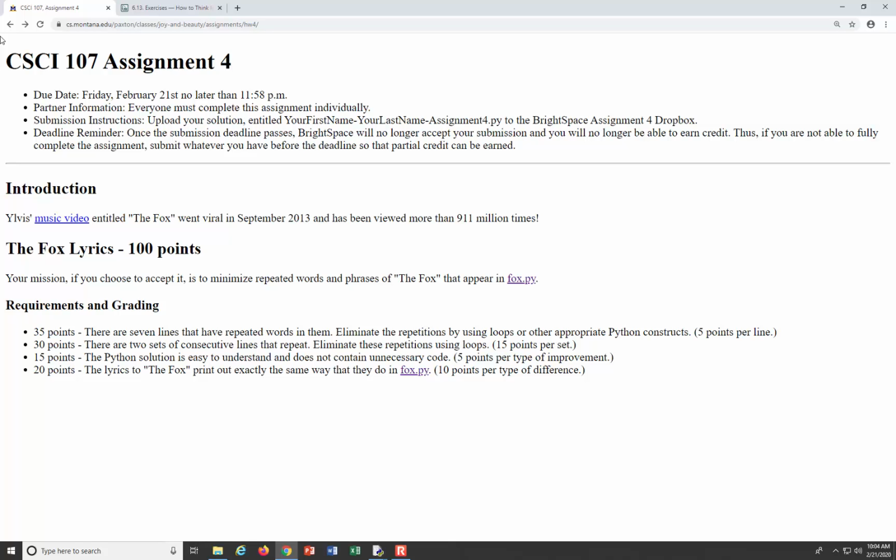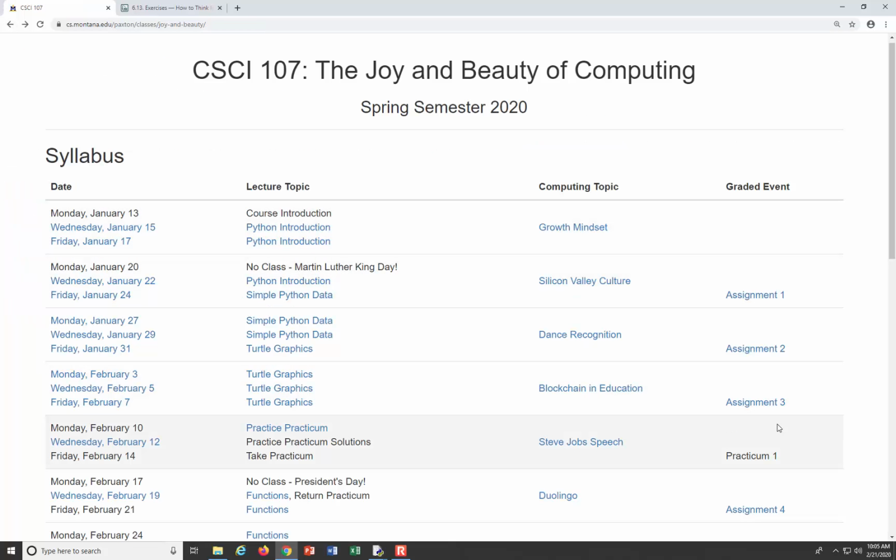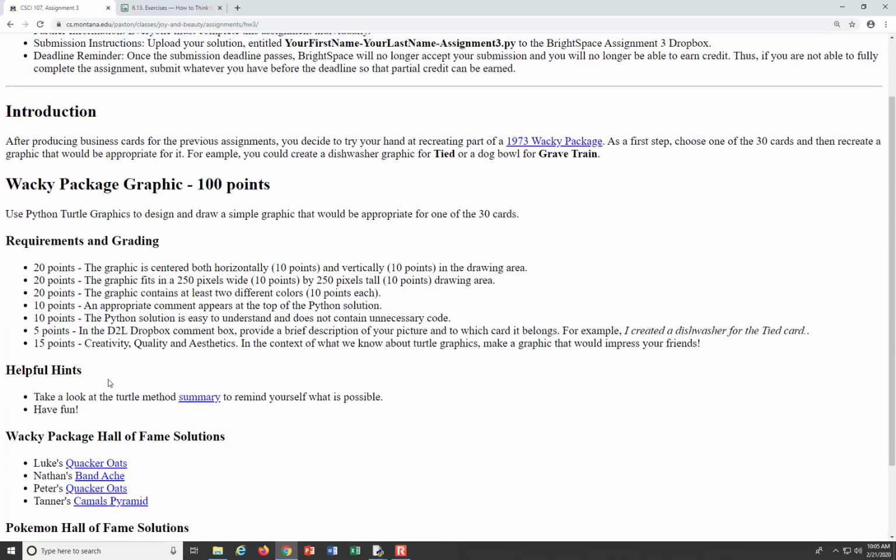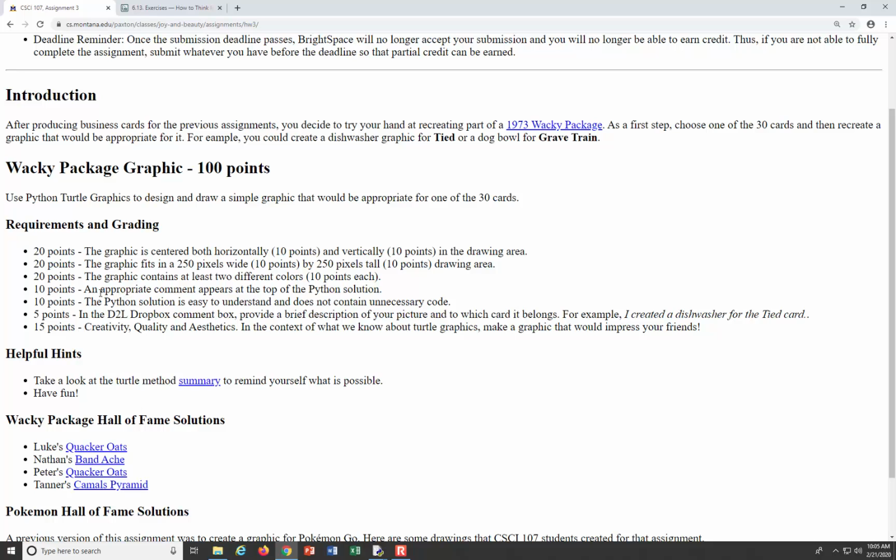I say this because on the assignments so far, I've had to take off points for things that were really easily addressed in the grading rubric. For example, in assignment 3, with the wacky packages, there are people that forgot to include an appropriate comment at the top of their file, okay?